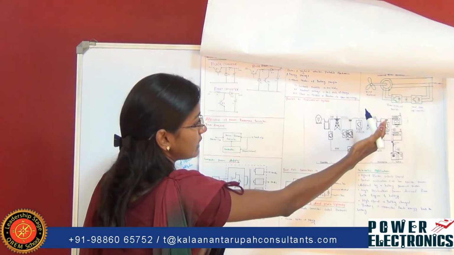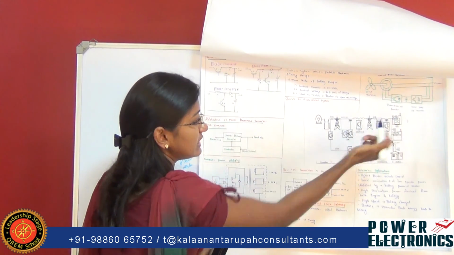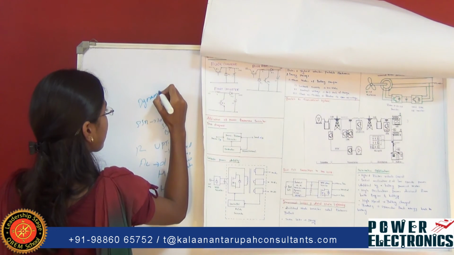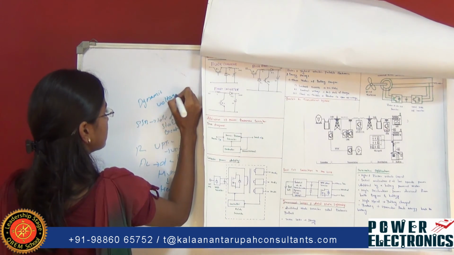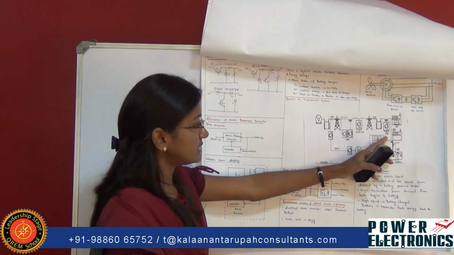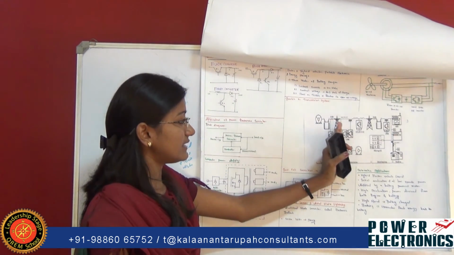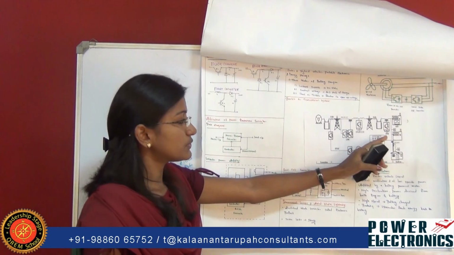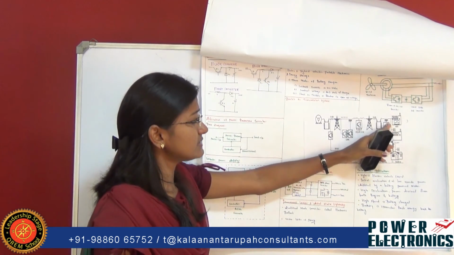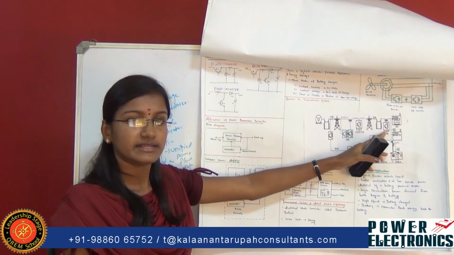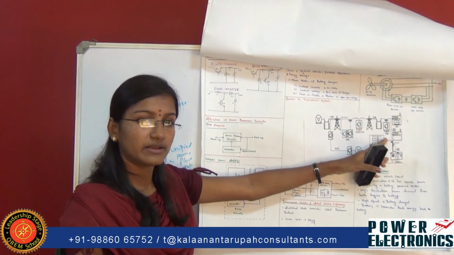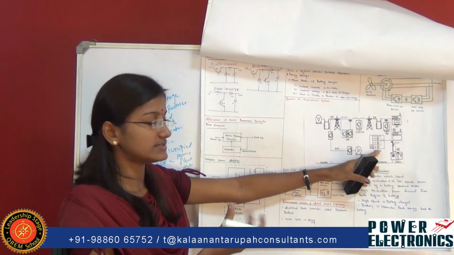And this has been fed to SSB, and from there it has been fed to DVR. DVR is nothing but dynamic voltage restorer. In this dynamic voltage restorer, from the input there will be some voltage disturbances. So in this DVR, we can reduce these voltage disturbances. This DVR circuit consists of an IGBT. This IGBT has a high bandwidth. If the circuit has a high bandwidth, then we can reduce these voltage disturbances.